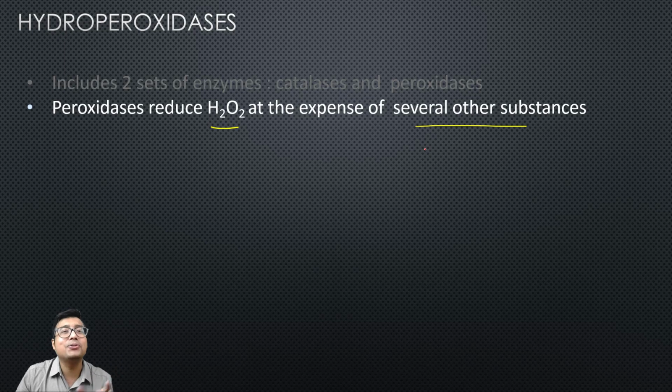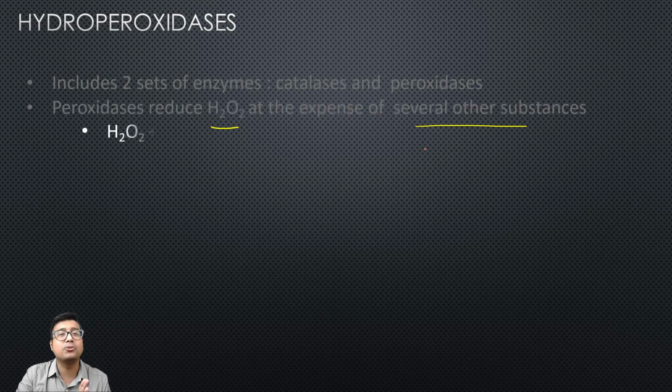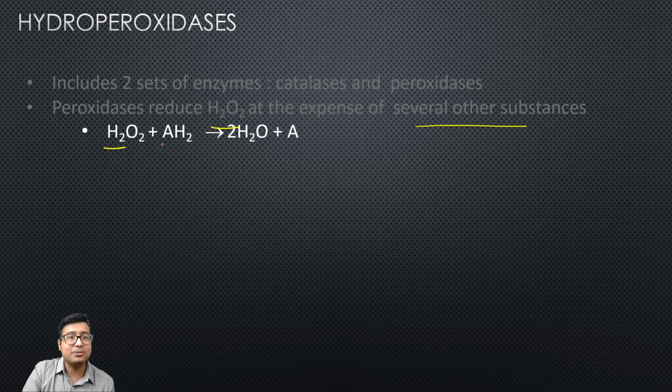H2O2 will be reduced to water, because H2O2 is harmful, we need to convert this peroxide to water. Peroxidase enzymes utilize other substrates. That other substrate will provide the necessary proton or electron, and then H2O2 is converted to water. See, H2O2 plus AH2, this is the proton donor, thus it is converted to water.